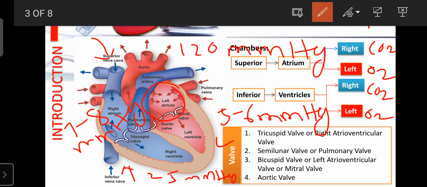If it is more, then due to the high pressure the left ventricle is damaged and malfunctions. That is known as left ventricular hypertrophy, because more pressure creates problems for the muscles present in the left ventricle. The healthy, normal pressure in the left ventricle should be 120 mmHg.